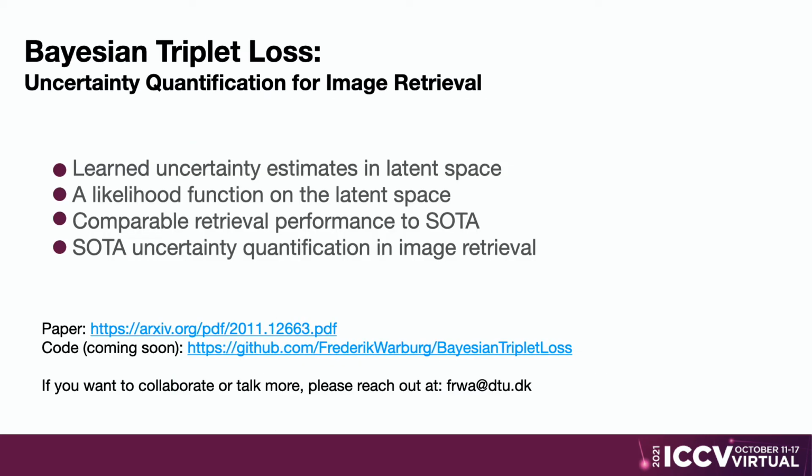In conclusion, we present the Bayesian triplet loss, which mirrors the traditional triplet loss. We show that we are able to learn reliable uncertainties in latent space while achieving comparable predictive performance to state-of-the-art. For more information, please see our paper or visit the project website.